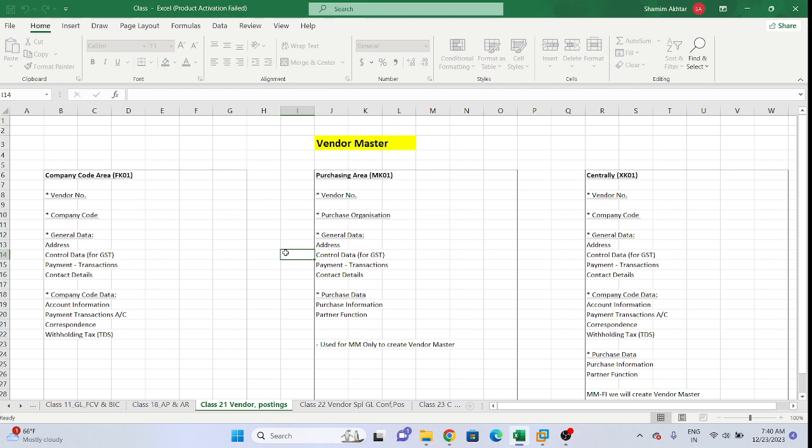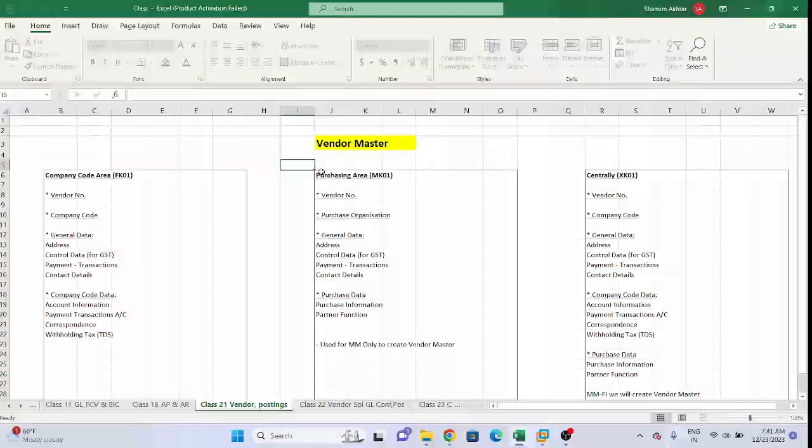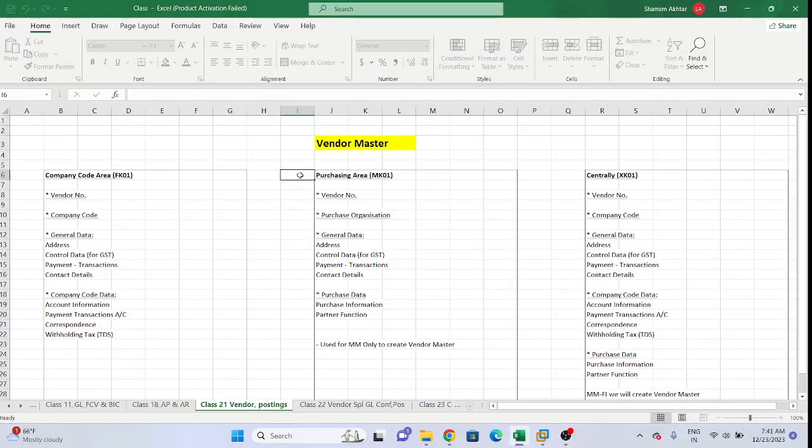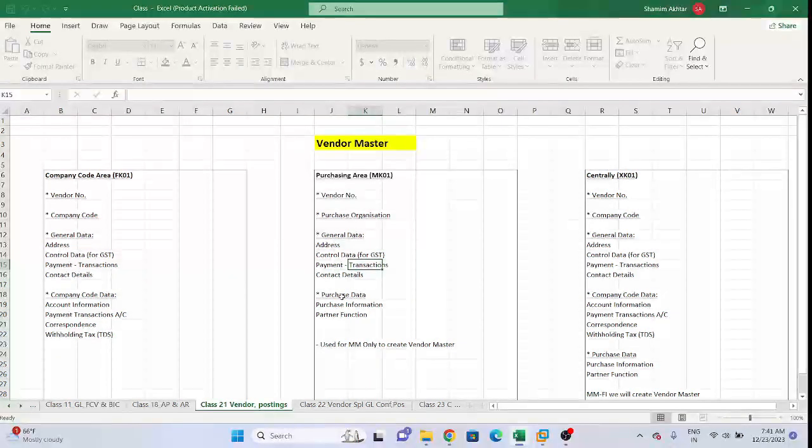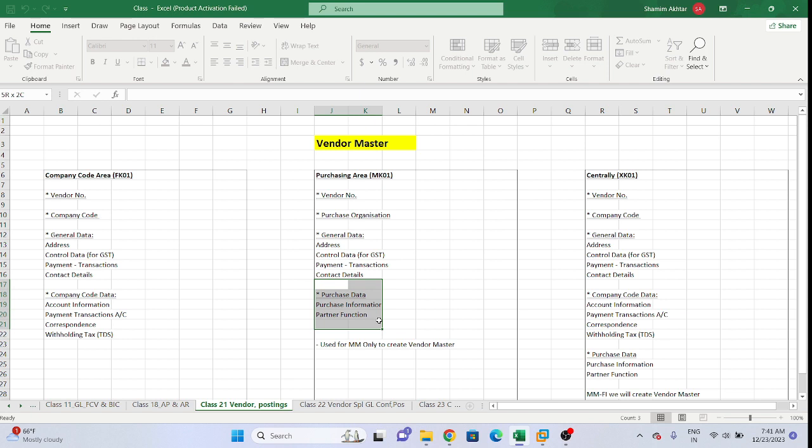Now next one, purchasing area wise. What does purchasing area wise mean? This is actually materials management related. The FI consultant will do up to this topic. The purchasing data will be taken care of by the materials management consultant. We will not enter any information here, because this information will be taken care of only by our materials management consultant.